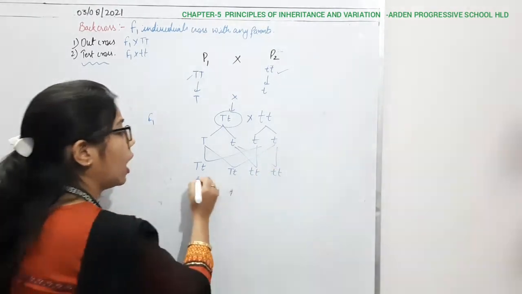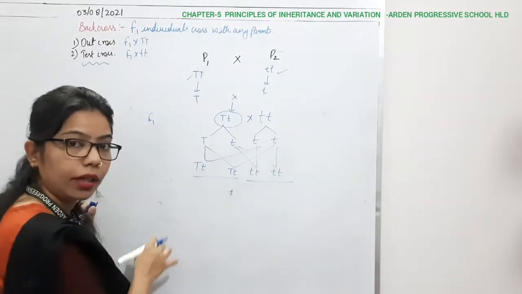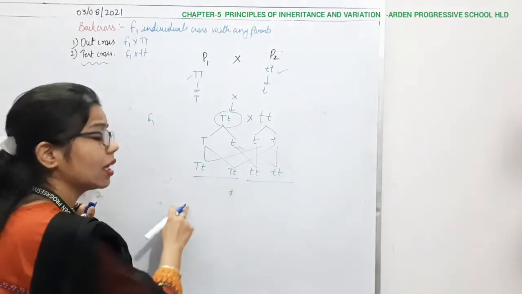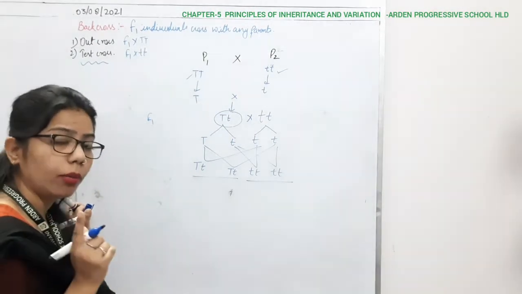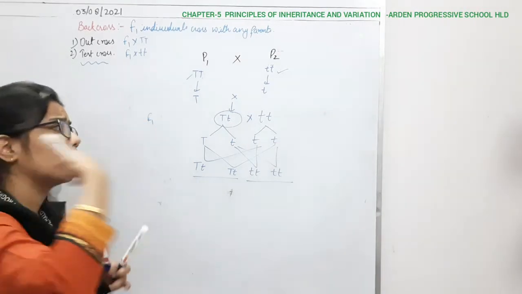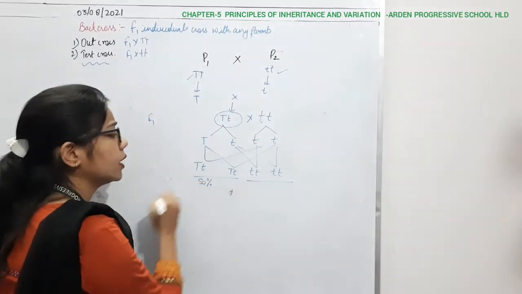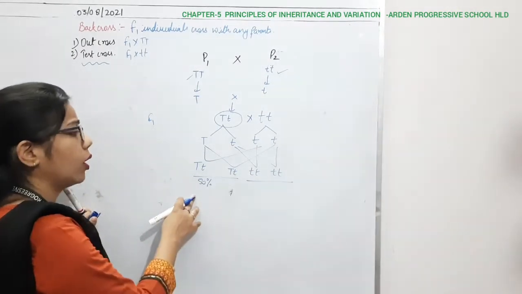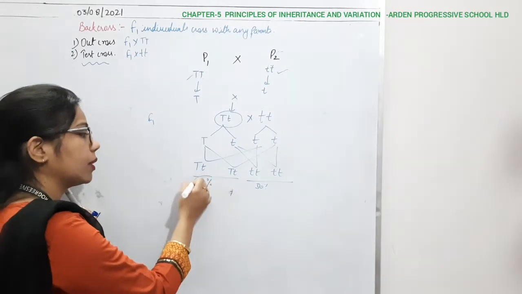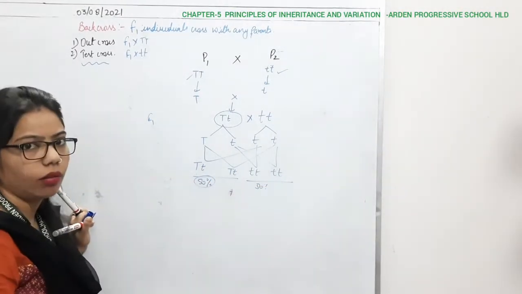It means that half of them, 50%, we are getting the tall parent and 50% the dwarf parent. It is just different from the law of dominance which we have done there. So whenever we are crossing with the recessive parent, what are we getting? 50% will be of the tall type and 50% will be of the dwarf type. But this 50% are heterozygote tall and this one is the pure dwarf, right?